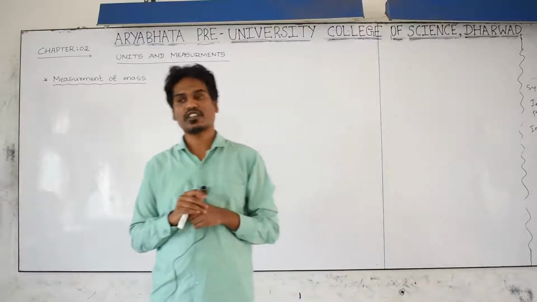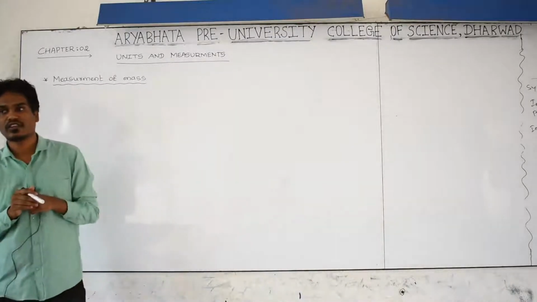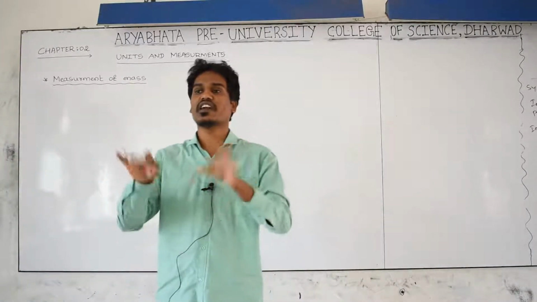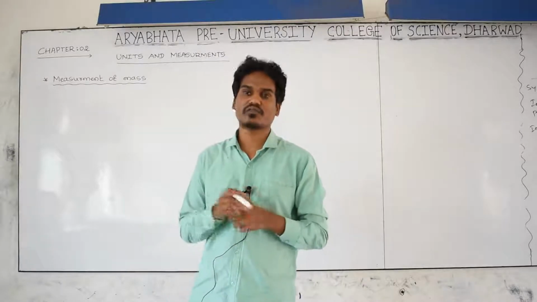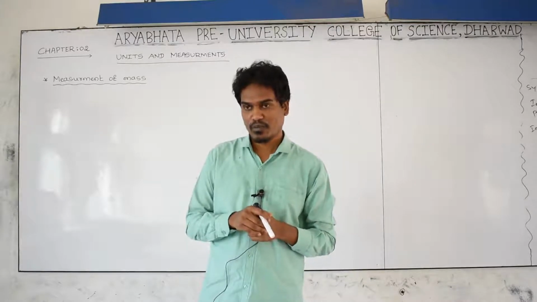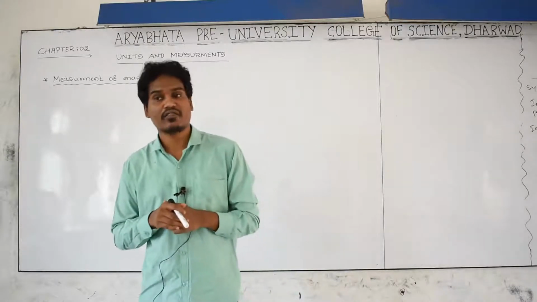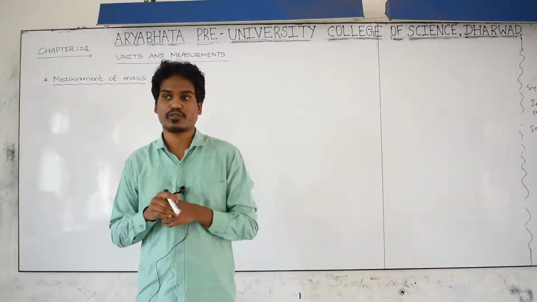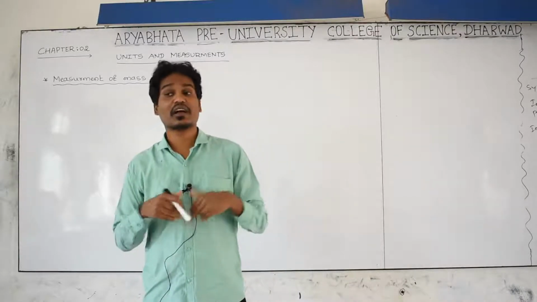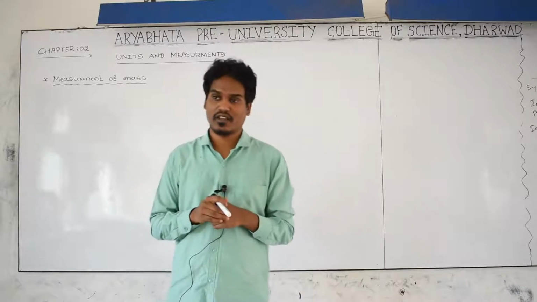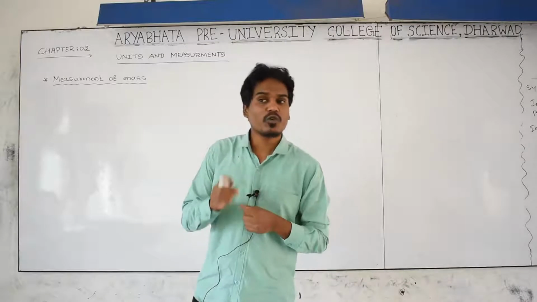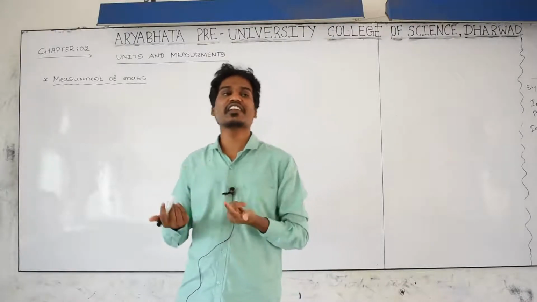You know very well what mass is. First of all, we go through what we mean by mass. Mass is the representative of how much matter the body contains, and the SI unit of mass is kg, kilogram. But while coming to the study of microscopic particles, which are microscopic particles? Proton, neutron, atoms, molecules. While coming to the study of the microscopic level, or microscopic domain, the kilogram is not a convenient unit to measure the mass.